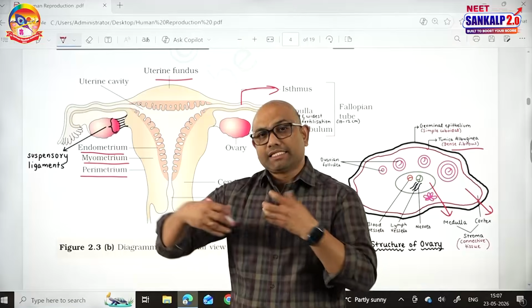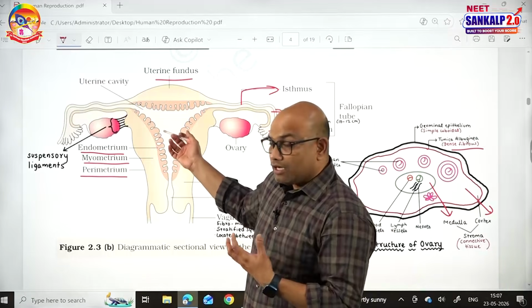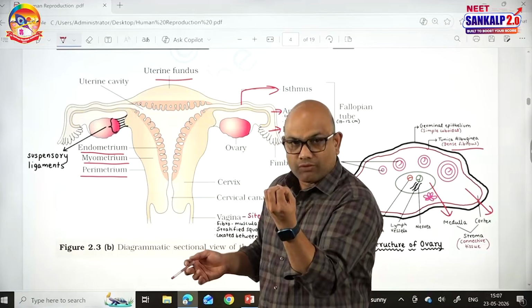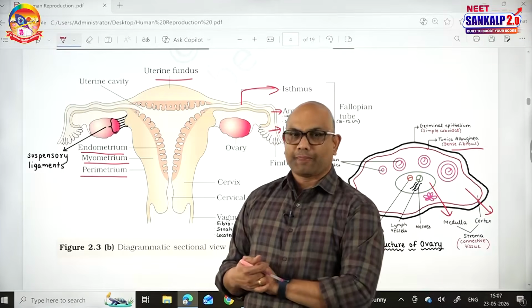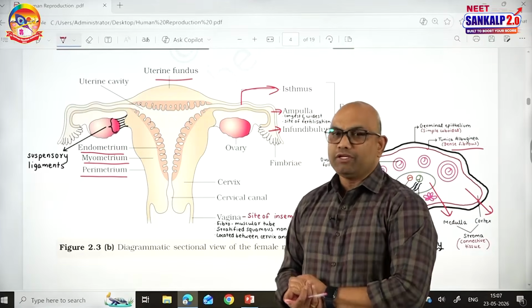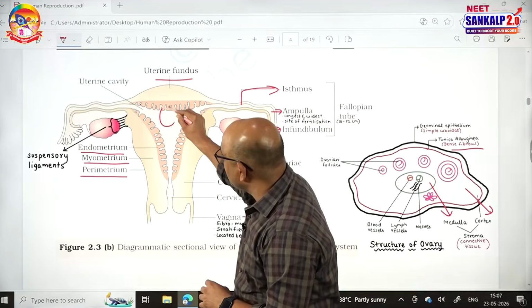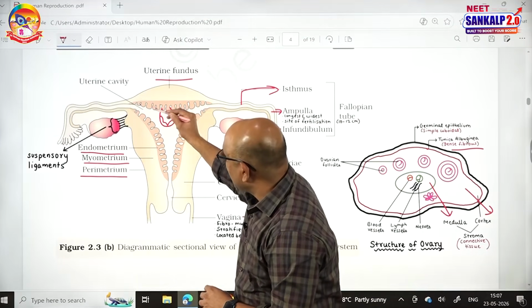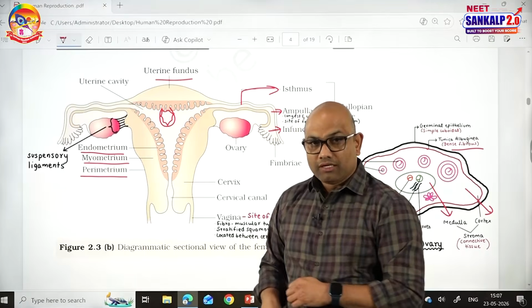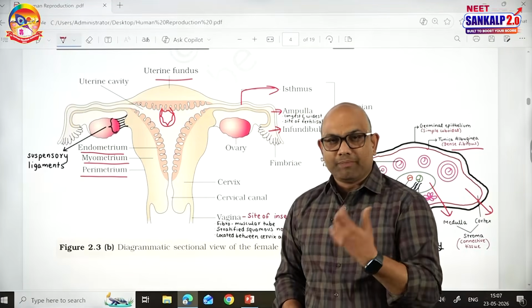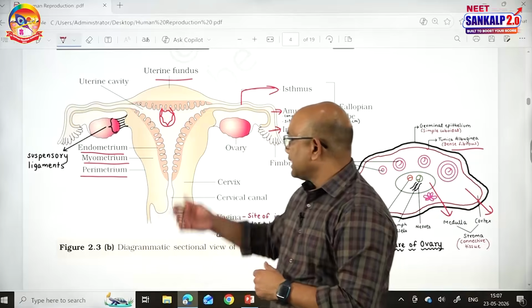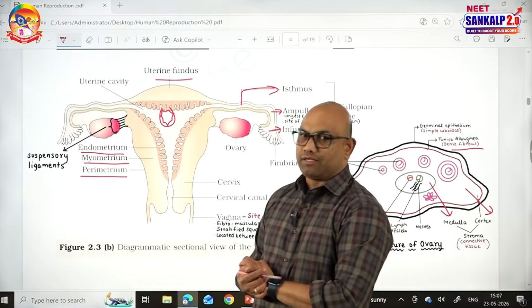And it is a distensible sac. While the embryo is growing inside the uterus, the uterus expands in size. And what are the functions of the uterus? The uterus provides a site for the implantation of the embryo. And in the uterus only, the embryo further shows its development during a period called gestation. So it is the site of implantation, site of gestation.